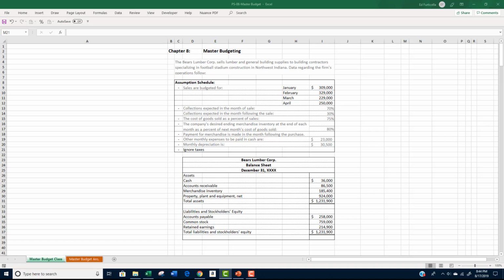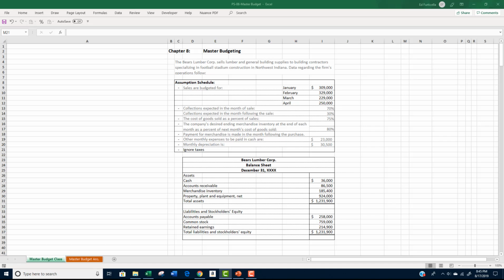Master budgeting. Hello, all. Let's look at a master budgeting problem for a merchandising firm. The management of the Bears Lumber Company in Northwest Indiana has asked you to prepare a budget for January, February, and March. Any type of budget preparation requires actual data, assumptions, and some projections. For this problem, the assumptions and projections are in the assumption schedule, while the actual data can be found on the December 31st balance sheet.